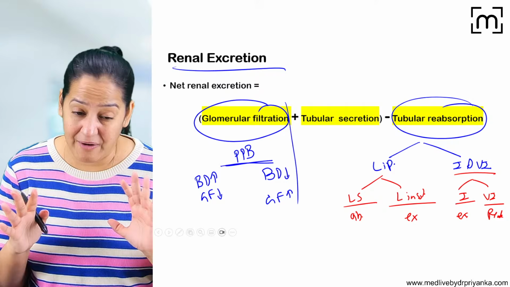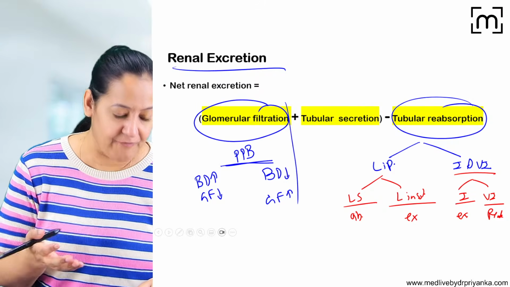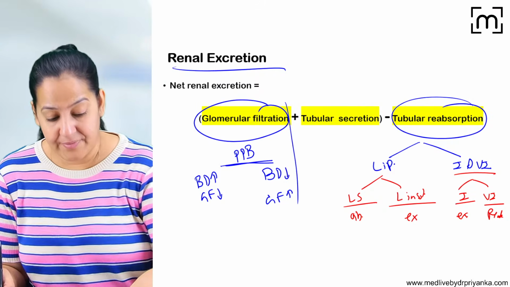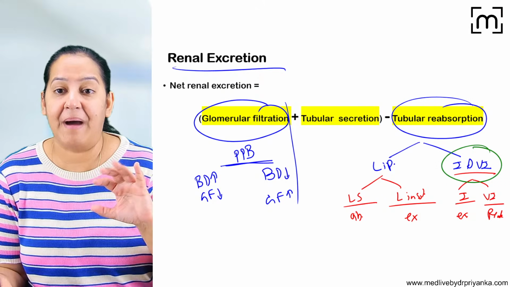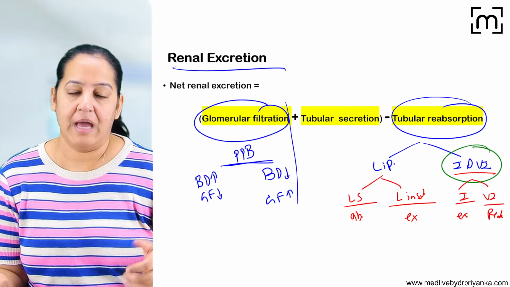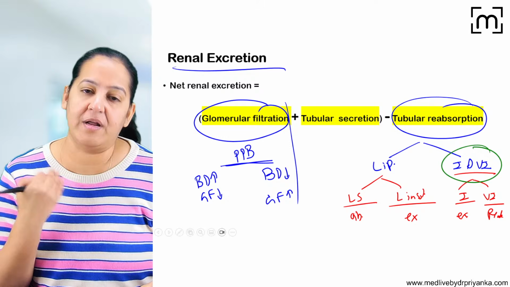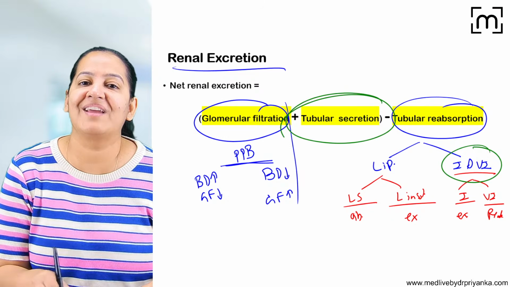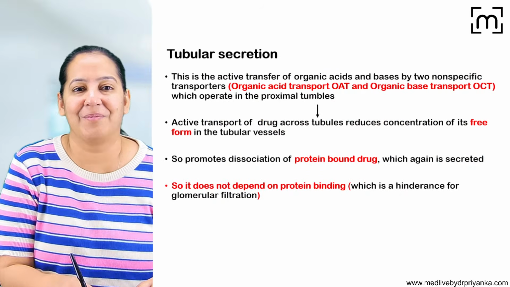So that is the thing you have to understand. Rather than learning, you have to understand. And ionized and unionized, we can make it by changing the pH of the urine. And if you want to excrete, you have to provide opposite pH of the urine. Coming on the last thing, tubular secretion.